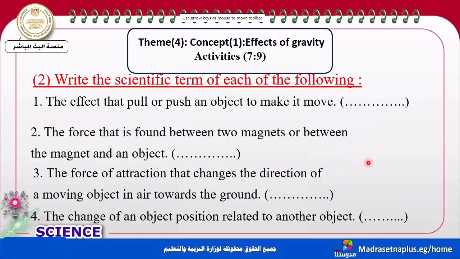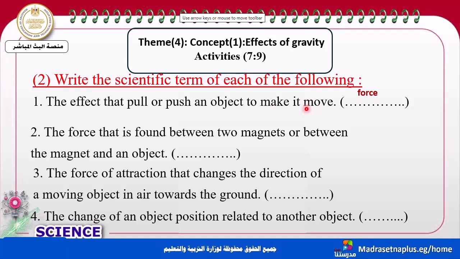Okay, now I want all of you to check your understanding with these questions. Write the scientific term of each of the following. Let's start with the first one. The effect that pulls or pushes an object to make it move. What pulls or pushes an object to move? Yeah, that's, my dear students, a force. Force, a pull or push, acts on an object to make it move.